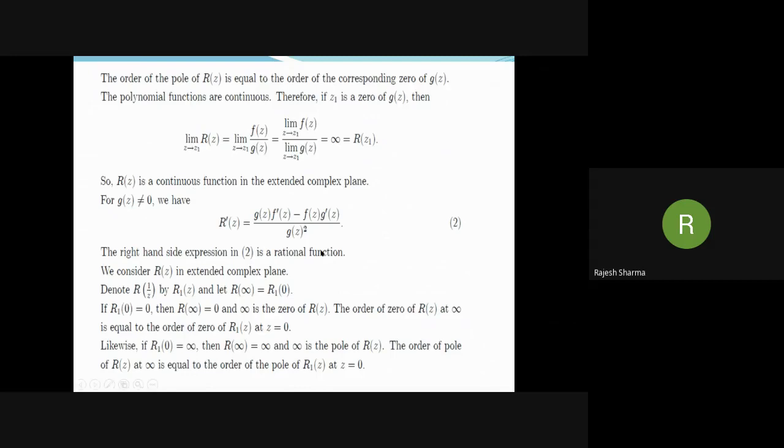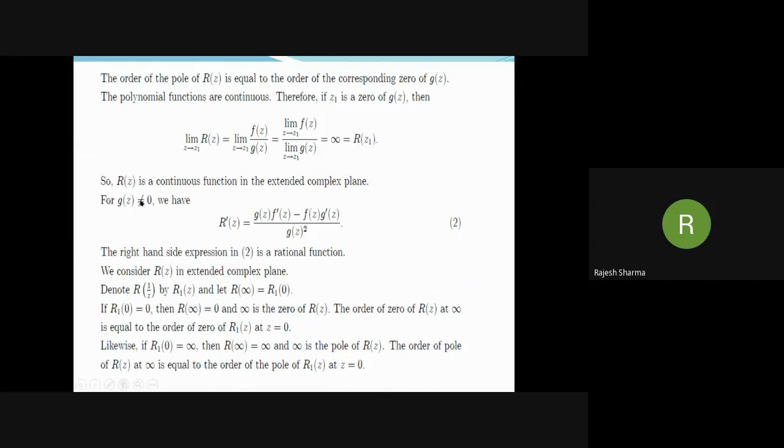Now the polynomial functions are continuous. Therefore, if z1 is a zero of G(z), then we can write limit z goes to z1 of R(z). This comes out to be equal to limit z goes to z1 of F(z) over limit z goes to z1 of G(z). And since this is 0 because z1 is a zero of G(z), this equals infinity, and this is the same as R(z1). So in this sense, R(z) is a continuous function in the extended complex plane.